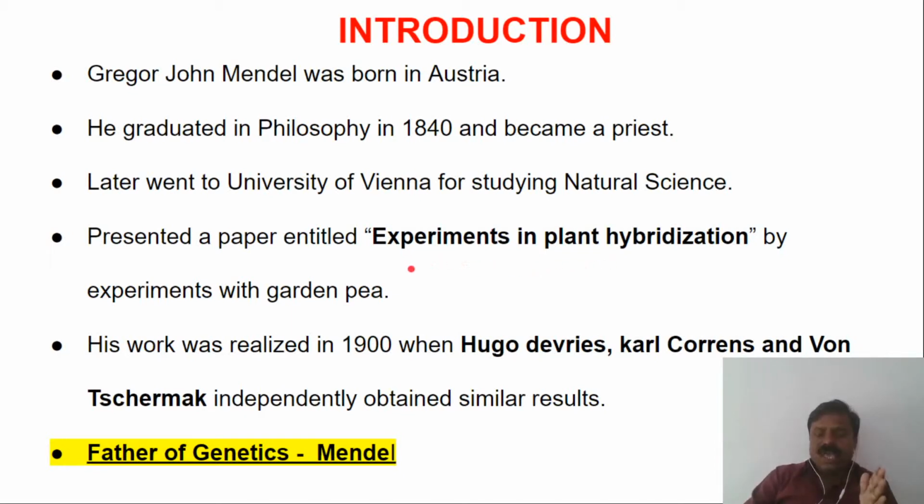But his experiments and findings were not noticed by the world. Nobody believed the findings of Mendel until the findings of Hugo de Vries, Karl Correns and Tschermak. These three scientists, separately and independently, worked on genetics and also got the same results as Mendel.